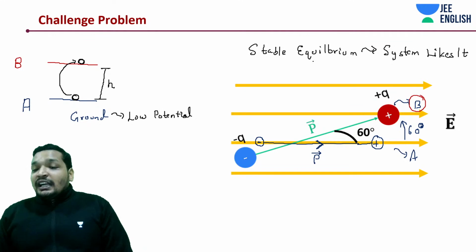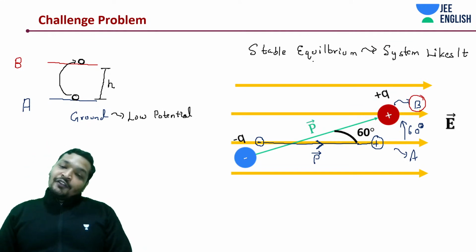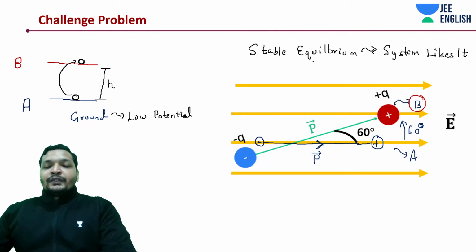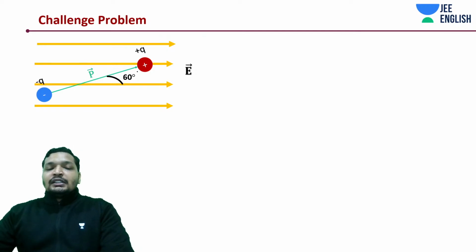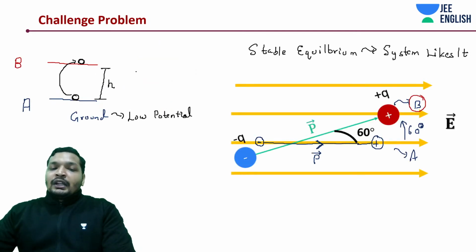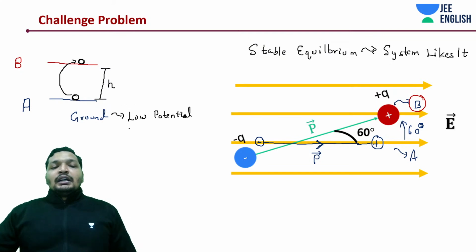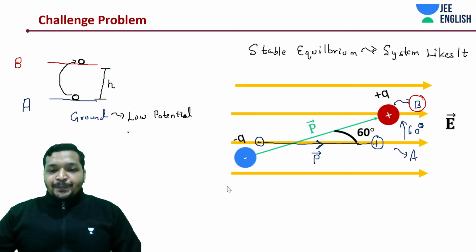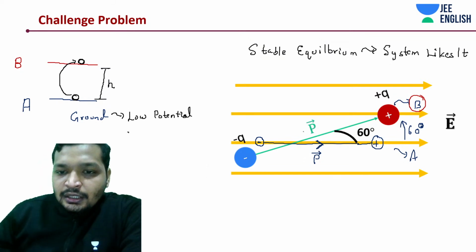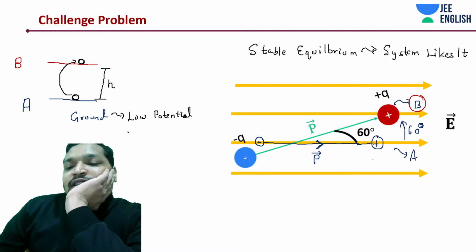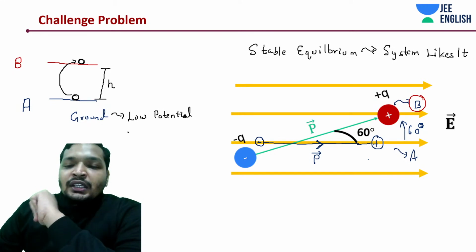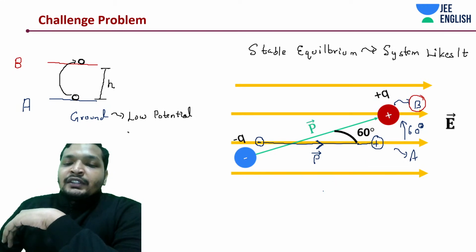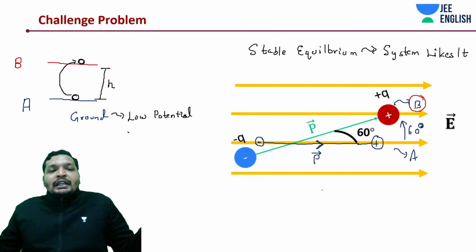Now let's start solving for the work done. If you understood this concept, well and good. So how do we do this? There is actually a catch. Initially at 0 degrees, from position A to position B, we can't calculate it using the normal equations, because we haven't yet derived potential energy.